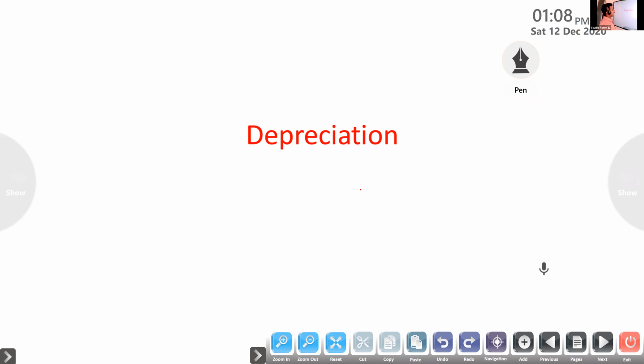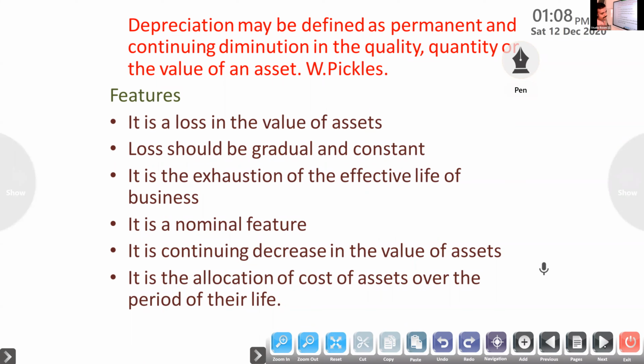If you are using the same assets again and again, same as in our home where we use some fixed assets daily, the value will decrease due to constant use and expiry of time. Understand? Decrease in the value of an asset due to constant use and expiry of time.